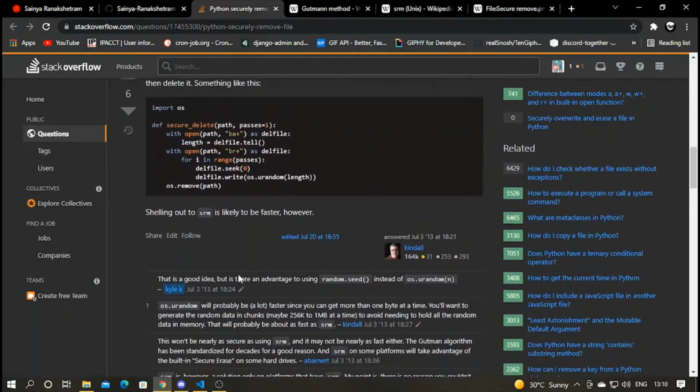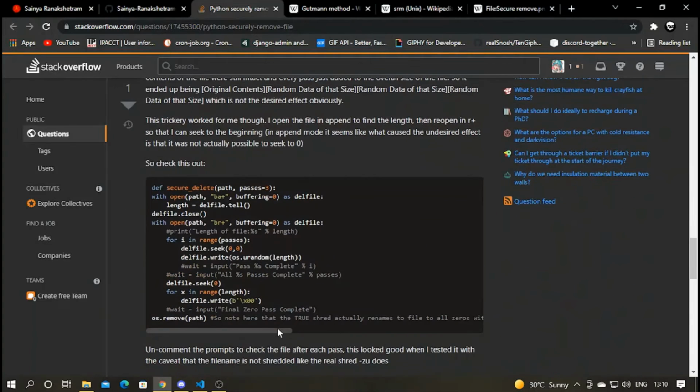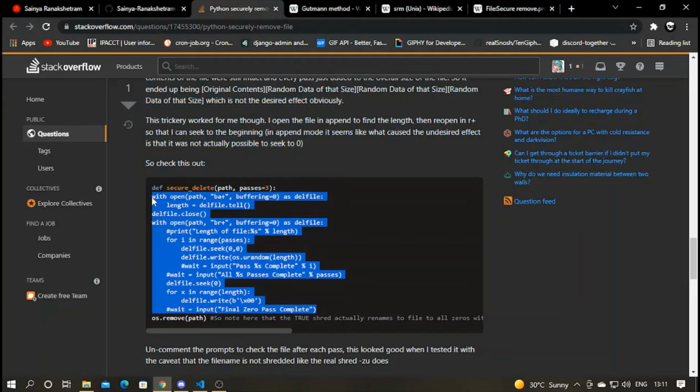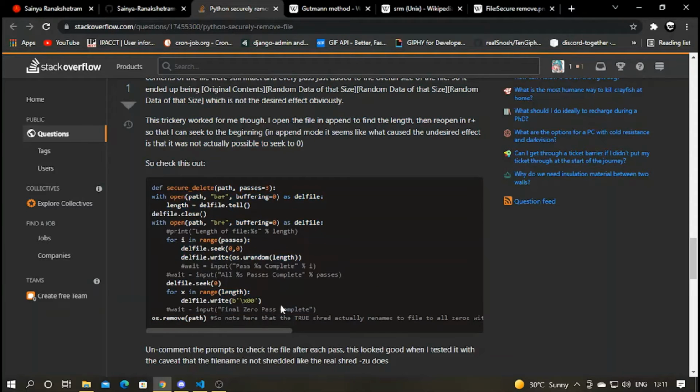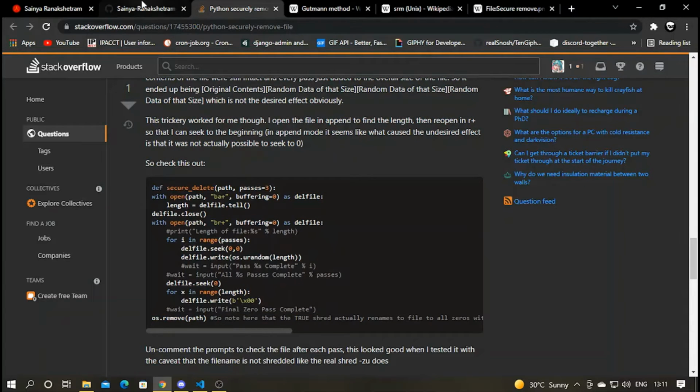Then I saw some functions written, and the very good, well structured answer was this one. To an extent it uses the Gutman method; it appends null into the file before removing it. I'll show you right now.